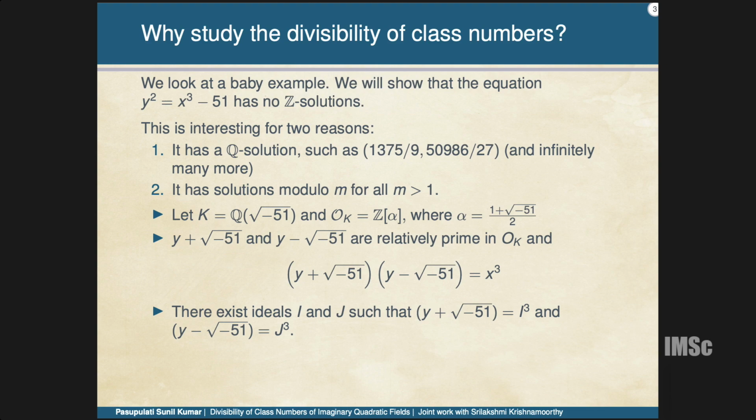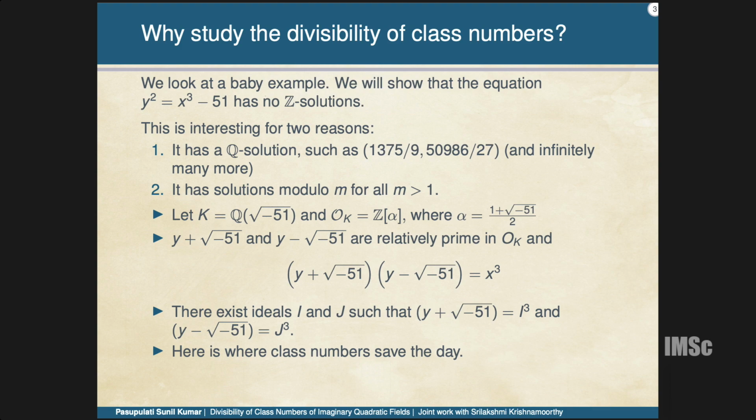Once I have that these two are relatively prime, and I consider this as an ideal equation, I can easily see that both ideals are relatively prime and their product is an ideal cube. So both of the ideals generated by these two elements have to be cubes of ideals. Now the class number comes into the picture. Suppose I consider these ideals I and J as elements of the class group; the element to the power 3 gives me the identity.